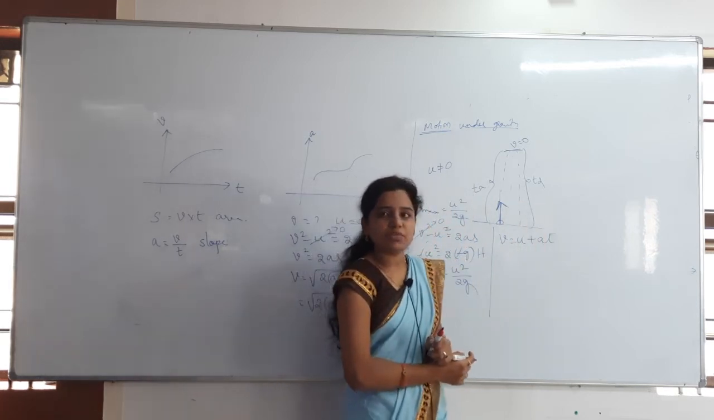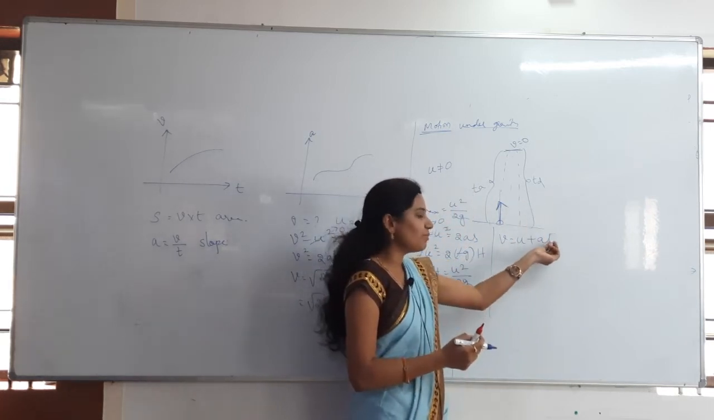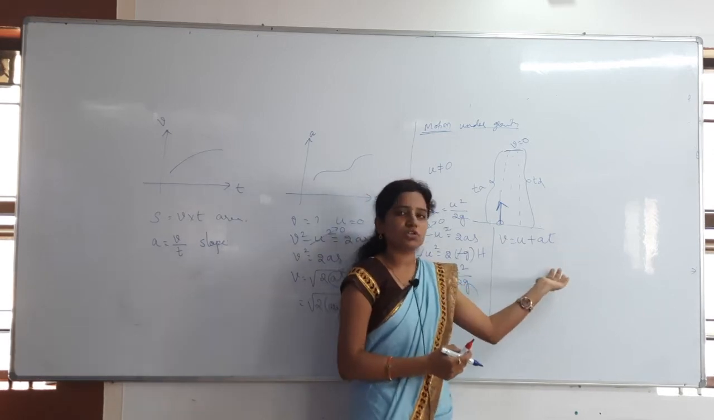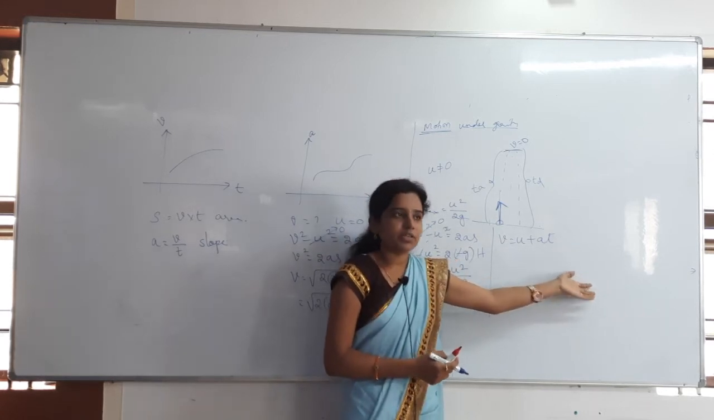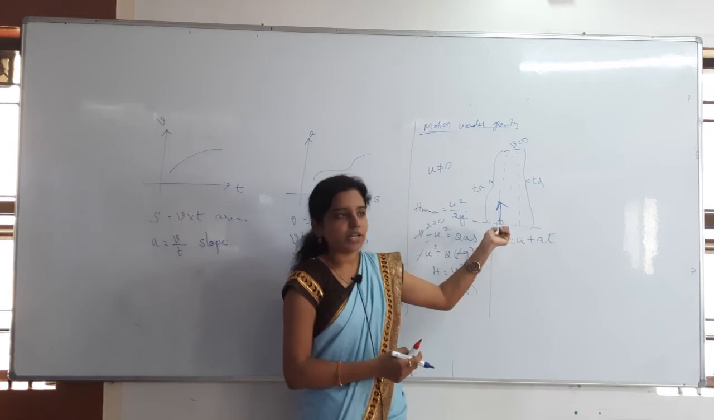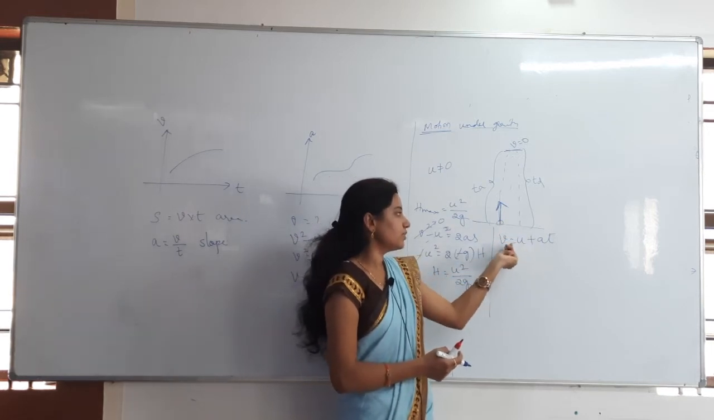Why do we have to take this formula only? Because we have to get the time of ascent. Either we can take s = ut + half at square, but there we don't know the displacement, so directly I will take v = u + at. This is the simplest formula.